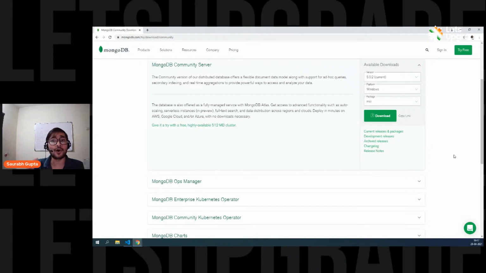The first thing that you get here is a MongoDB server. The second thing that you get is a tool, MongoDB Compass. That's a GUI tool that makes your life easier so that you don't have to write commands and queries. You can simply create databases, create collections, and work with documents by simple button clicks. Compass is nothing but a GUI tool that helps you work with MongoDB. Normally, if you don't use Compass, you have to write queries like SQL. You have to create models and write queries to work with the database. But with Compass, you can do everything on a button click.